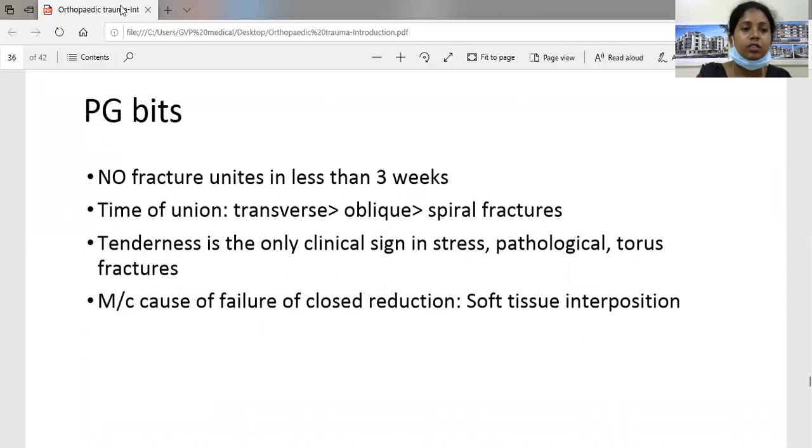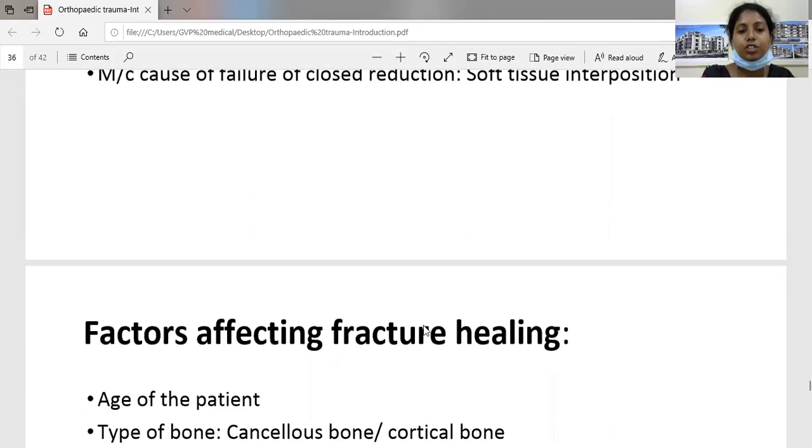So, summary of this fracture healing: no fracture unites in less than 3 weeks. The time of union is in order: first the transverse fracture, followed by the oblique, followed by the spiral fractures. Tenderness is the only clinical sign in stress, pathological and torus fractures. Most common cause of failure of closed reduction is soft tissue interposition.